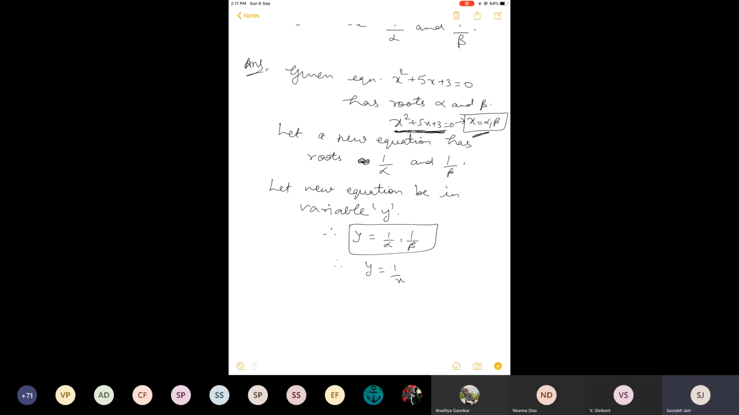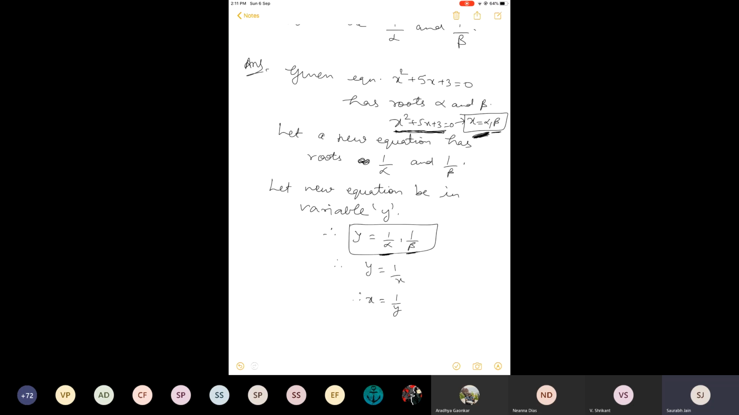When x is alpha, y is 1 by alpha. When x is beta, I can say that y is 1 by beta. So what is the meaning? That whatever x I am having, y will be reciprocal of it. So in place of y, I will write 1 by x. I have to find this relation from the question. The whole question is based on this only. Now what I will do? I will write x equals 1 by y after cross multiplying.